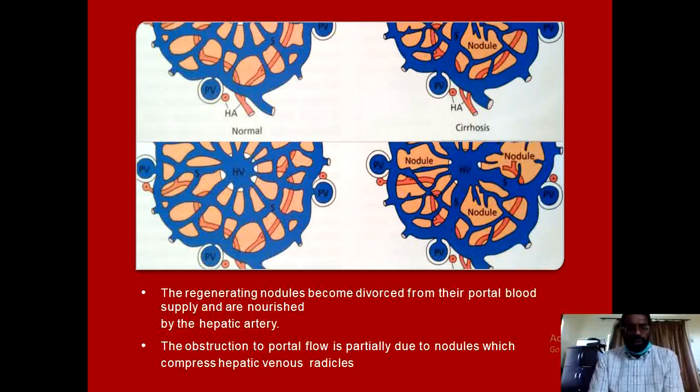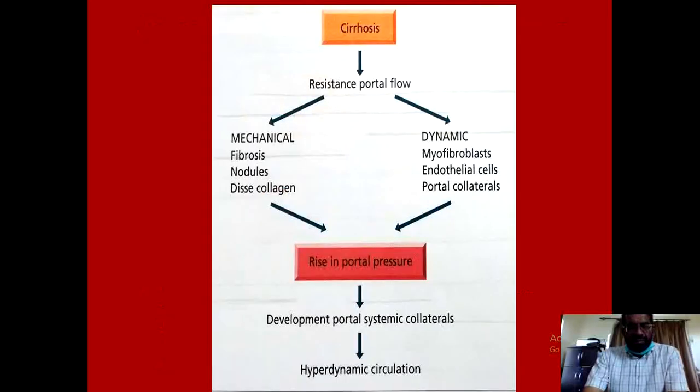And obstruction to the portal blood flow is partially due to the nodules which compress the hepatic venous radicals. So there is an element of mechanical compression and obstruction to the blood flow, and that is mainly responsible for the increase in the vascular resistance.